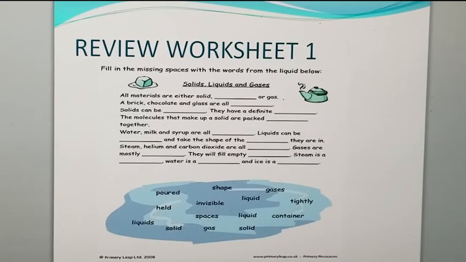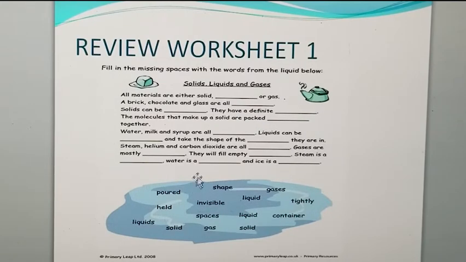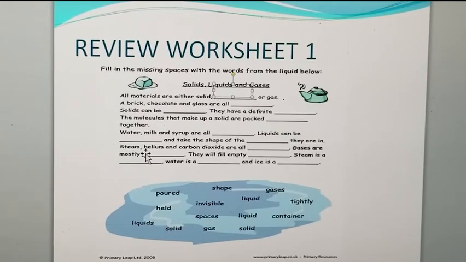Now we are done with the topic and the review. It's time to go through the exercise. In this exercise, they are saying to fill in the missing spaces with the words from the list below. It means we'll take the words from here and fill all these blanks. Let's start our worksheet.